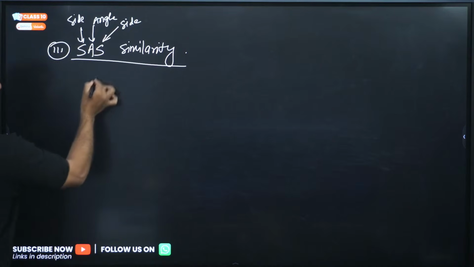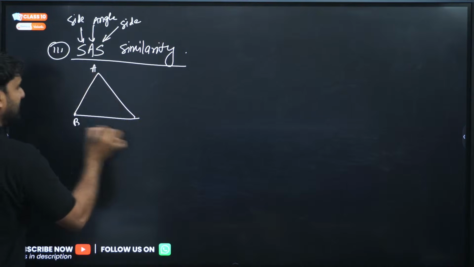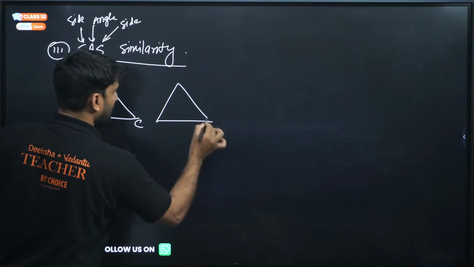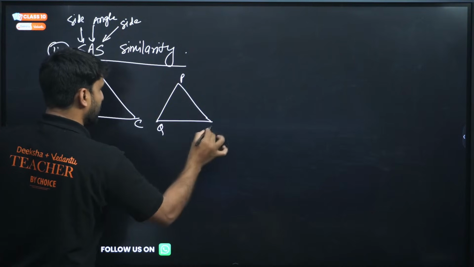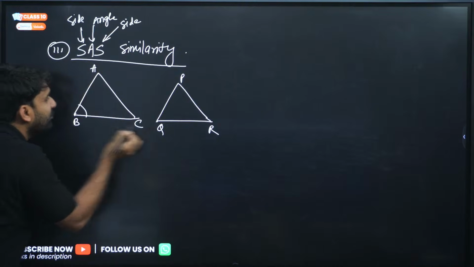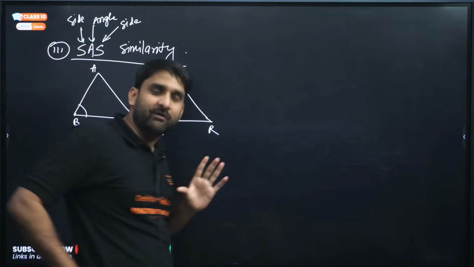Let me give you an example. Let's say, my dear champion, the triangle ABC is here, and one more triangle here, PQR. Is it clear? And this information is given to you. This angle is equal to this angle. Only one angle is given to you.